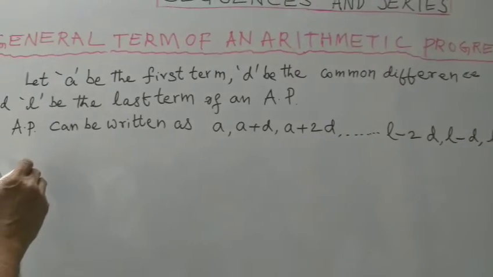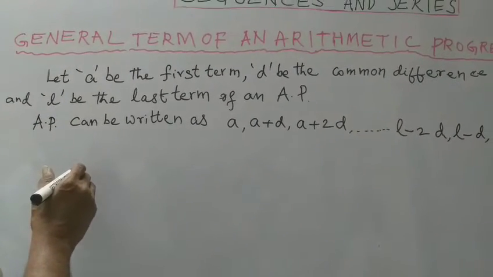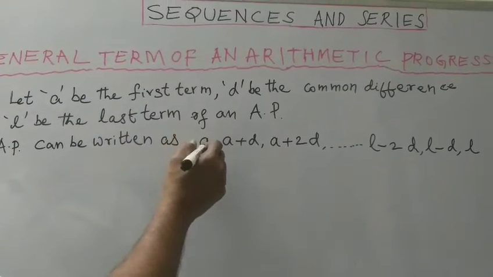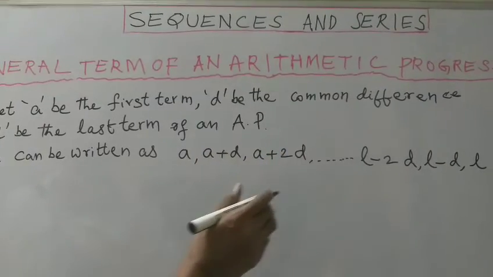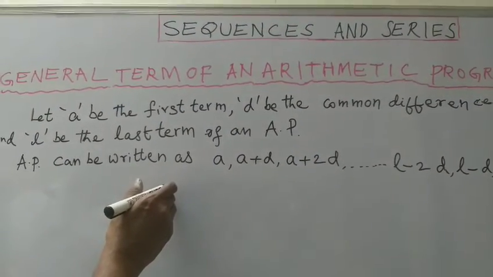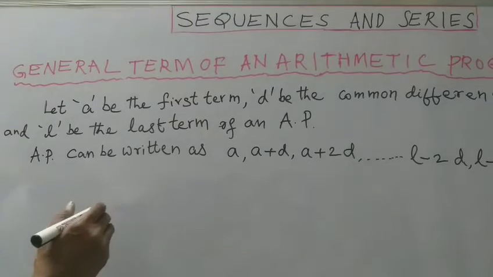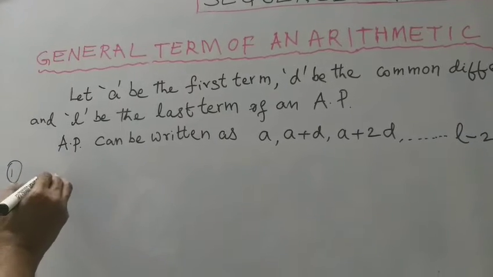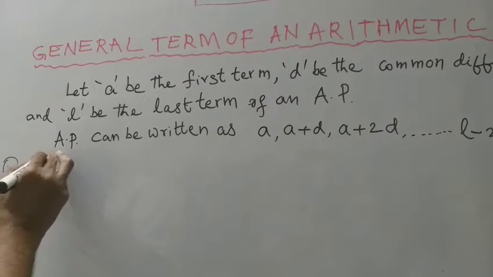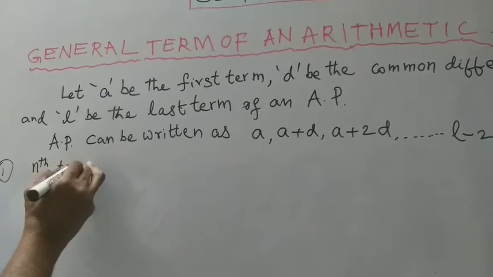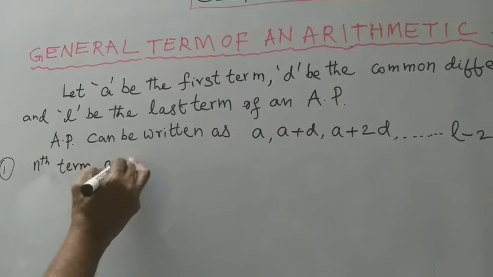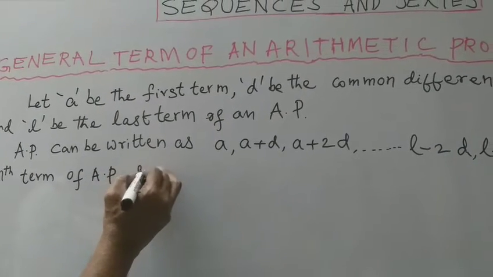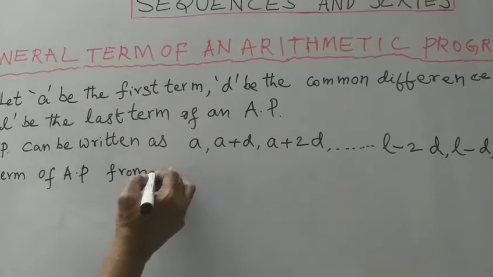First of all, we have to find the nth term of an arithmetic progression from the beginning. First one: nth term of an arithmetic progression from the beginning.